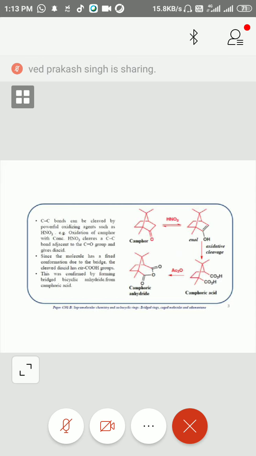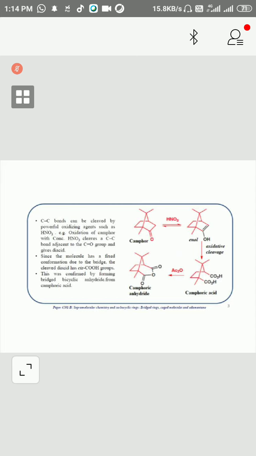Now you can see another reaction going to react. We are just treating with strong acid, HNO3, that is a good oxidizing agent. So if you oxidize this with HNO3, then it will convert into OH and a double bond will be there. So how is it possible?